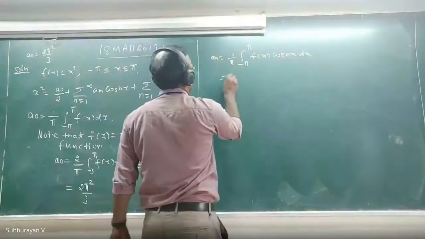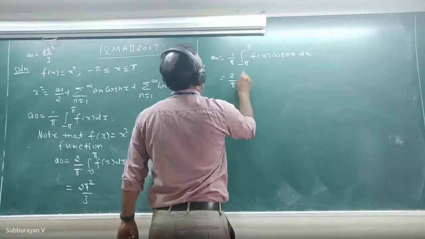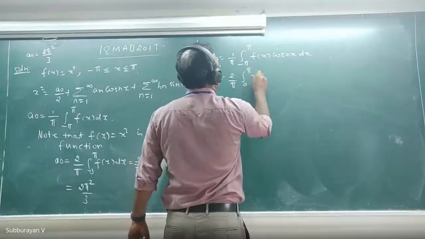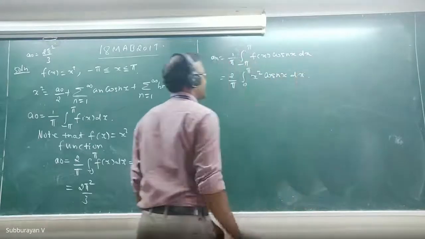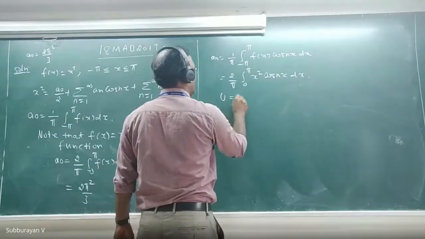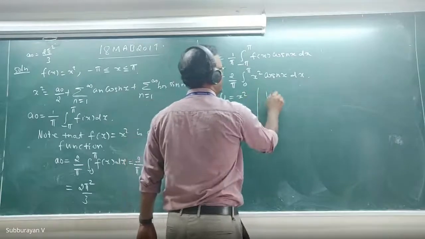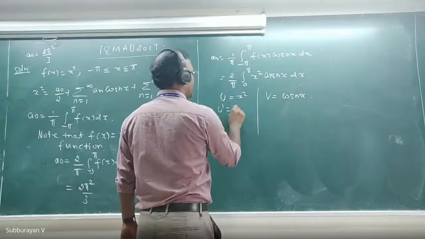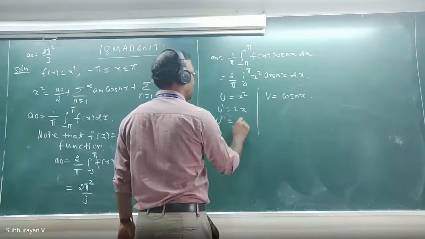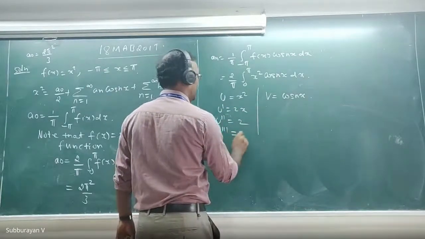Hence, this becomes 2 divided by pi integral 0 to pi x square cos nx dx. Now here u equal to x square and v equal to cos nx. Therefore, u dash equal to 2x, u double dash equal to 2, u triple dash equal to 0.